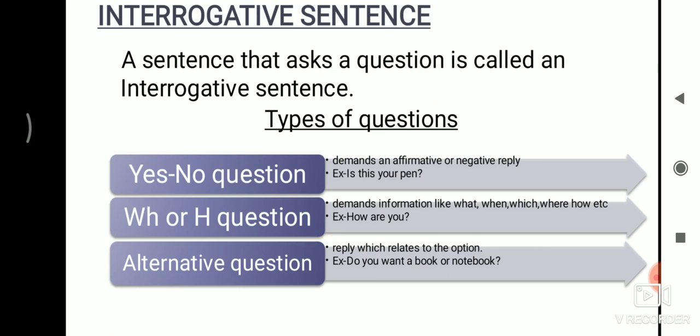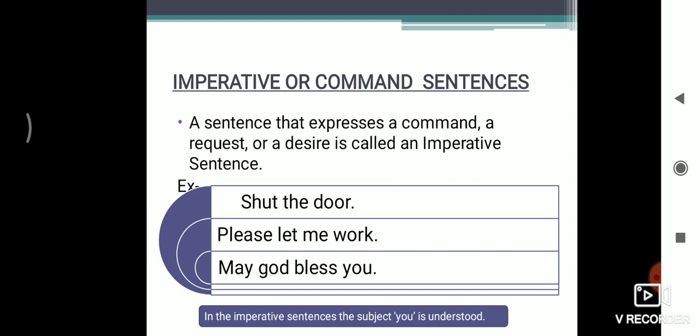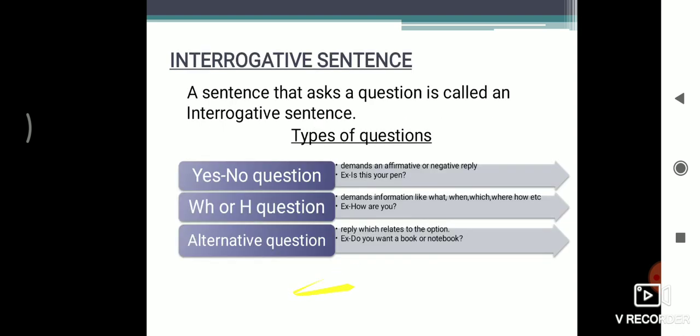Now the third type of questions are alternative questions. The alternative questions require an option in the question. That means the question provides you an option between two or three things and you have to select one option. So here is one example, it should make it clearer. The example is, do you want a book or notebook? Here there is an option between the book and notebook. So you have to select one option. The answer should be book or notebook. Okay, so this is the type of alternative questions.